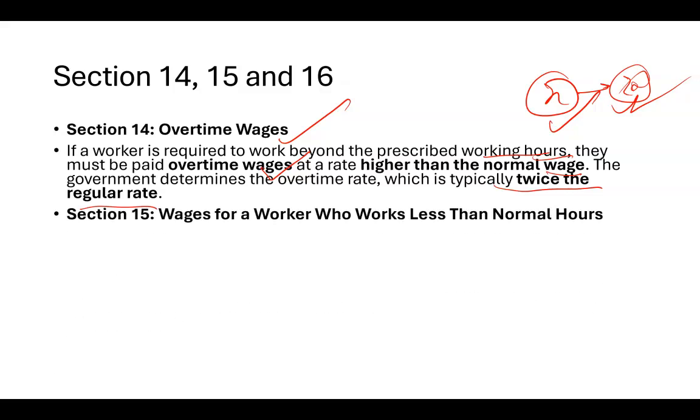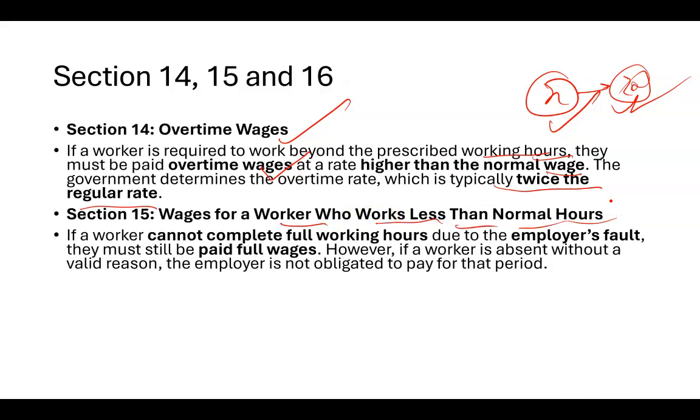Moving on to section 15. Section 15 is wages for the worker who works less than the normal hours. If the worker cannot complete the full working hours due to the employer's fault, they must still be paid full wages. Now this is important. If you are not able to complete your work because of the employer's fault, let's say the machine was not working or anything happened in the plant, then in that case also you are eligible to get paid in full because it was not your fault.